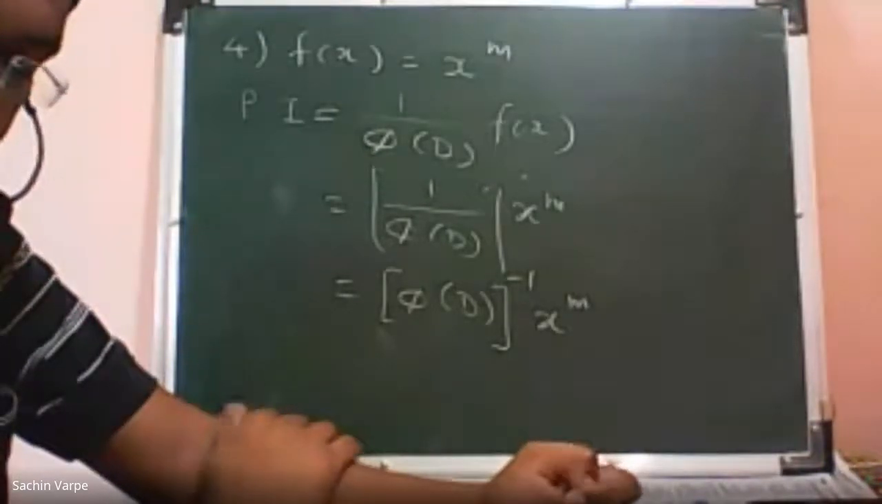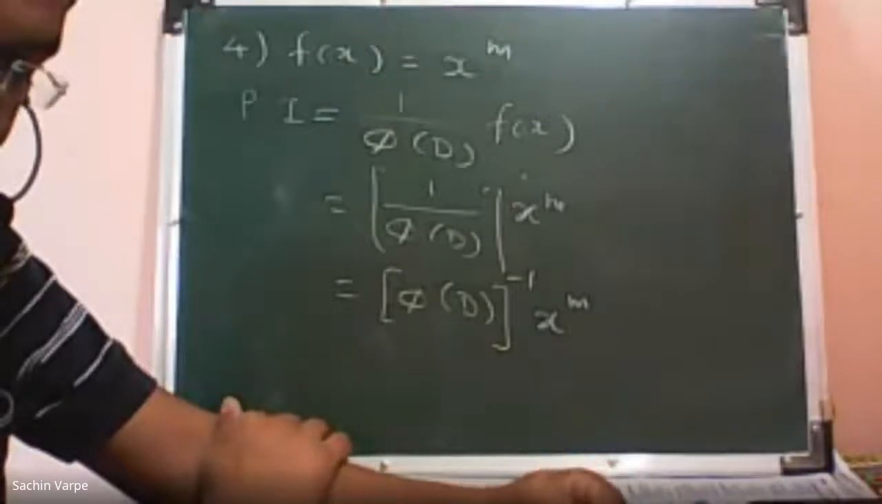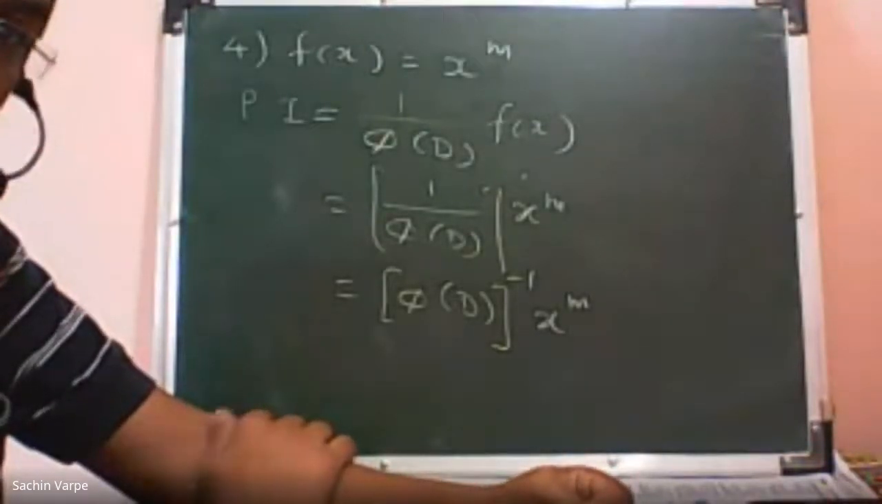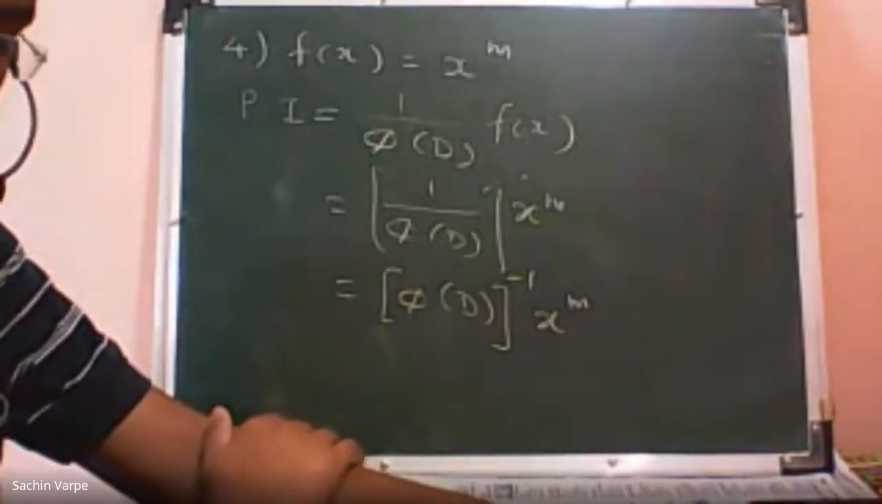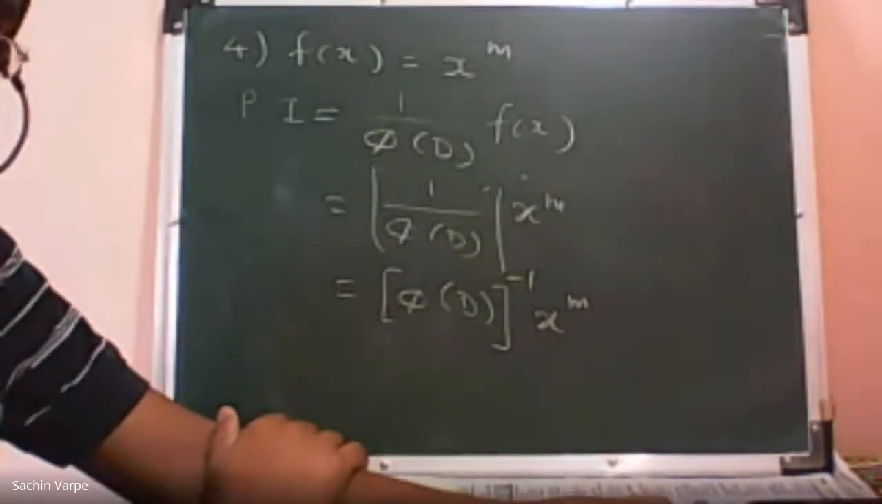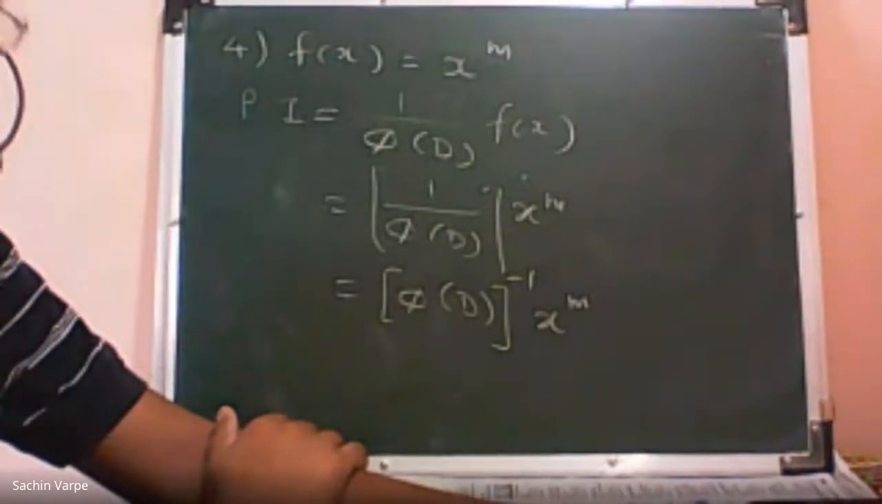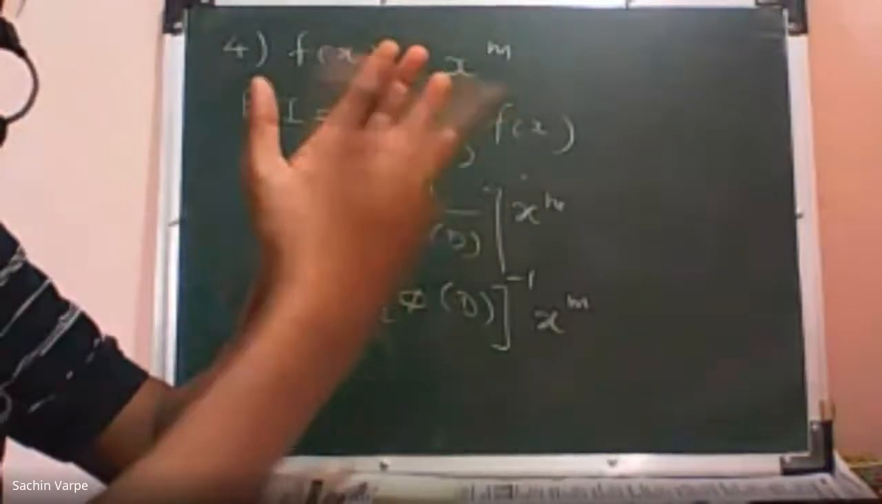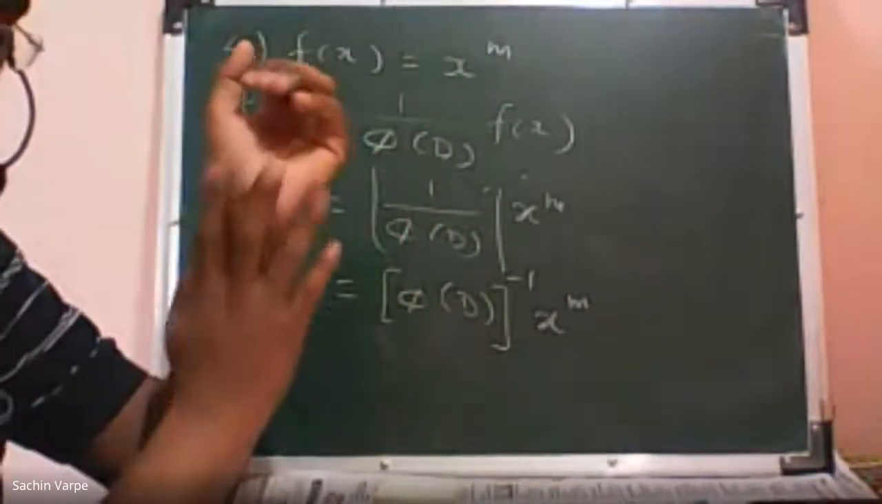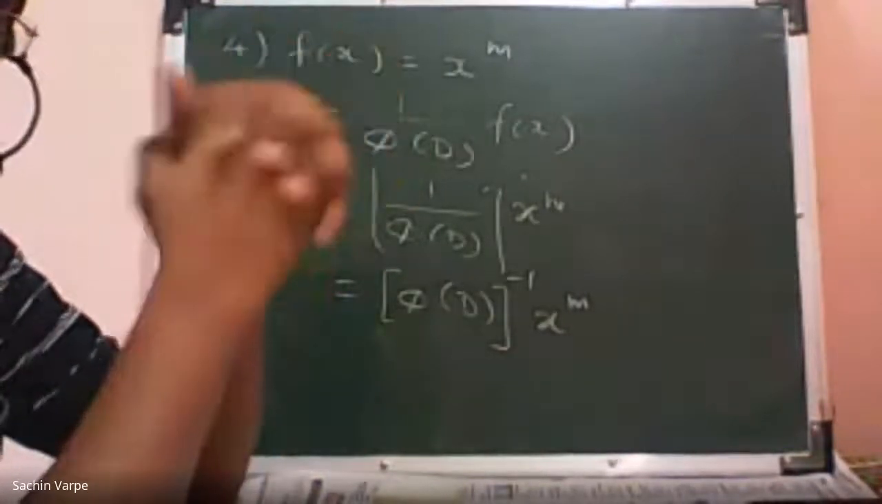We shall now expand phi of D, the whole raised to minus 1, remember, in ascending powers of D as far as the terms in D raised to m. And operate on x raised to m term by term. That means I'm going to operate each term in that expansion onto x raised to m.